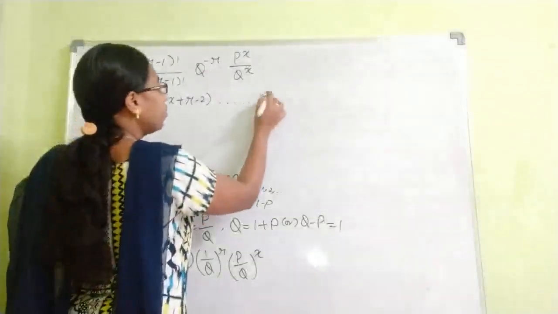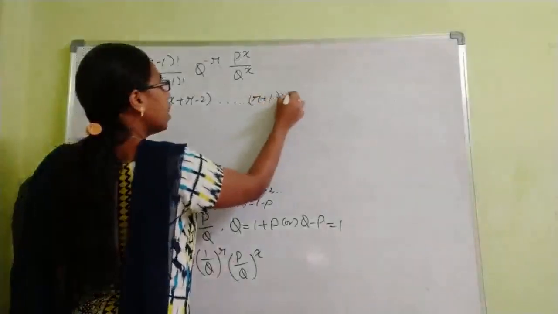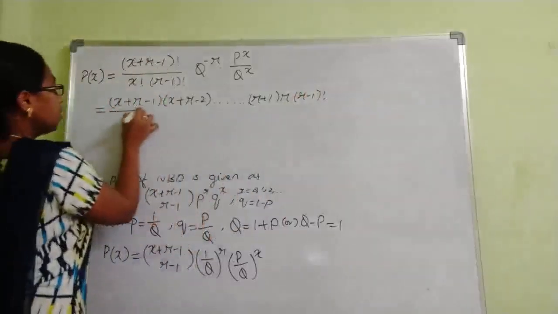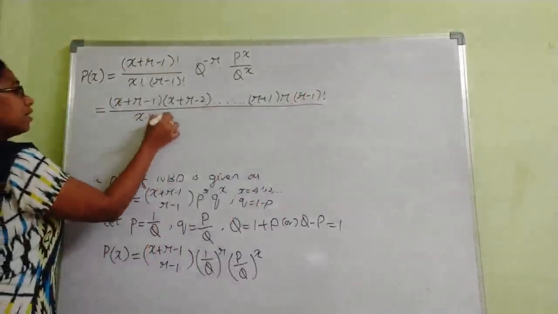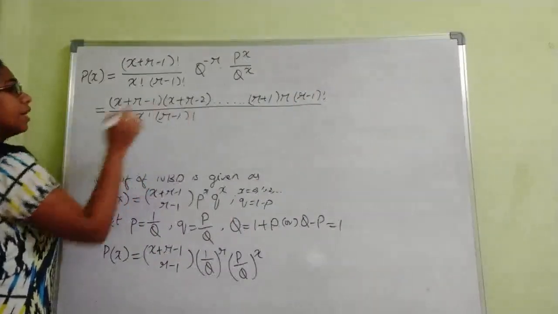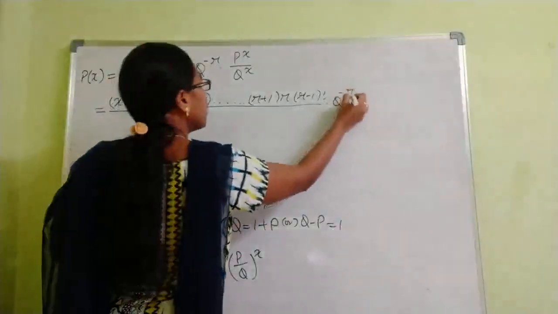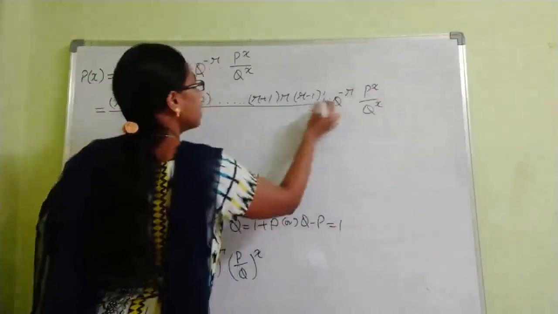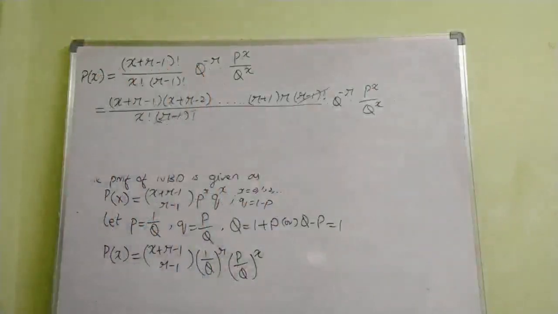So I am writing two terms here, that is R plus 1 into R minus 1 factorial, divided by the denominator, which you write as it is: X factorial into R minus 1 factorial. These terms you write as it is, Q power minus R into P power X by Q power X. So now cancel R minus 1 factorial and R minus 1 factorial.